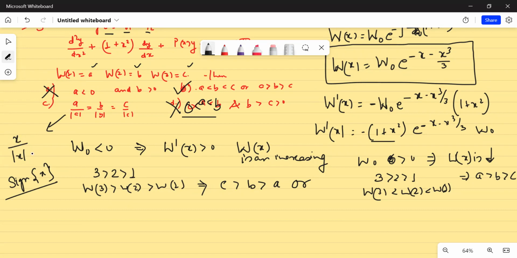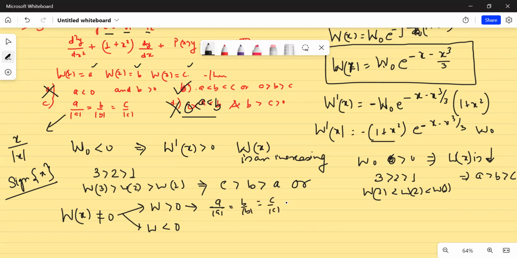I've already told you that if the Wronskian is non-zero, then there are only two possibilities: either it will be positive, or it will be negative. It cannot be the case that the Wronskian is positive for some values and negative for others. You can see here as well: the exponential is always positive. If Wronskian naught is positive, then the Wronskian at general x is always positive. If Wronskian naught is negative, then the Wronskian will be negative throughout. So if it is positive, then A by mod A, B by mod B, or C by mod C, all these will be equal to 1.